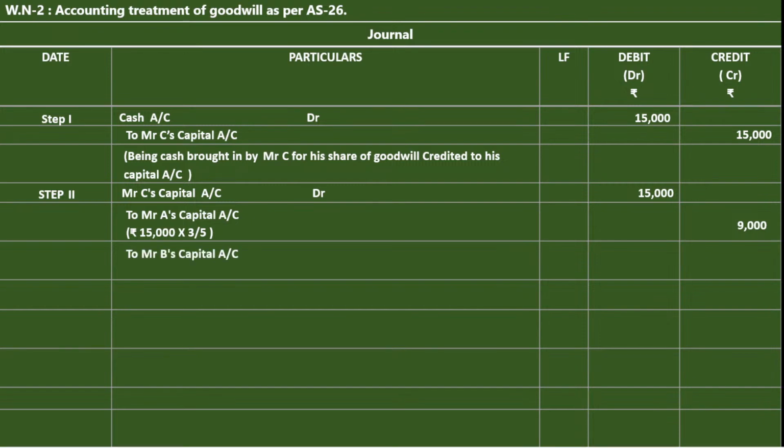To Mr. B's capital account, 15,000 into 2 by 5, sacrifice ratio 3:2, 6,000. Being cash brought in by Mr. C, credited to old partners' capital accounts in the sacrifice ratio of 3:2.